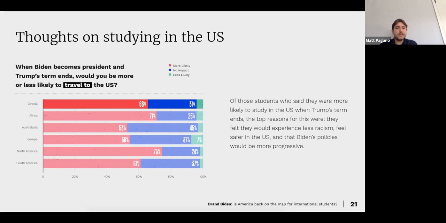It's an almost stunning but then not surprising thing to read, that you can see here specific reasons as to why an international student would not be comfortable coming to the US. You can just look at things like the insurrection and the coup that happened 2 weeks ago at the Capitol. That feeling of safety is extremely important for these students. So again, with Joe Biden, we can see that more likely is over 50% on every single continent outside of the US here. So overall, 66% of these people that we polled are more likely to just travel here into the US.